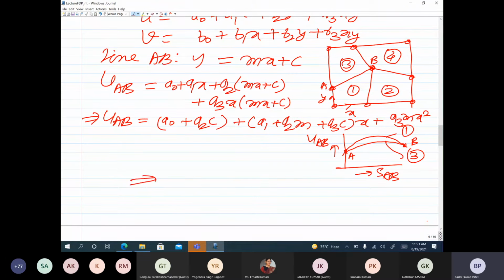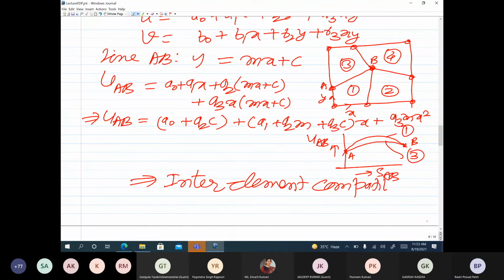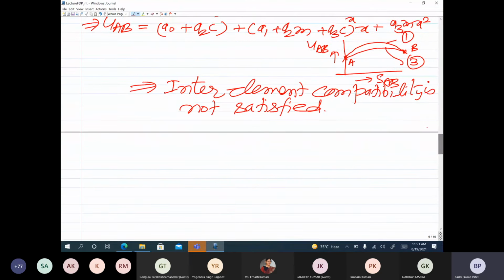So you can conclude from here that the inter-element compatibility is not satisfied. Yeah, please, you can ask me anytime. You can stop me and ask questions if you have any doubts and questions on this.